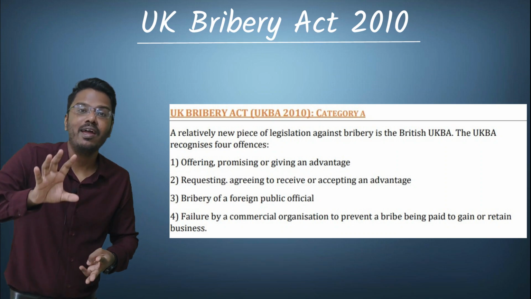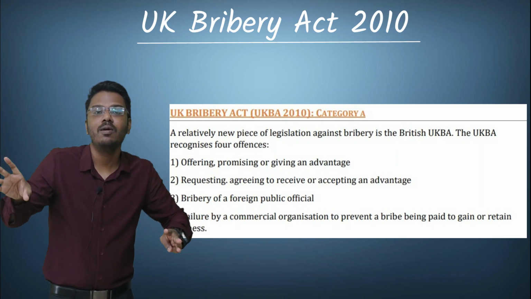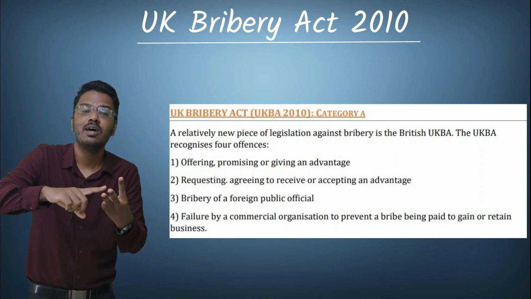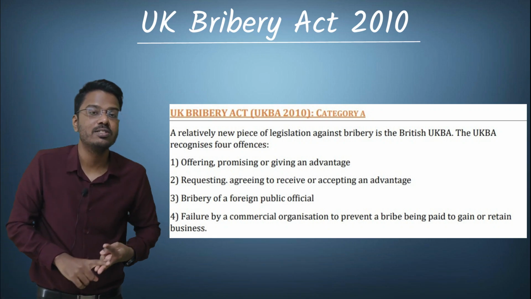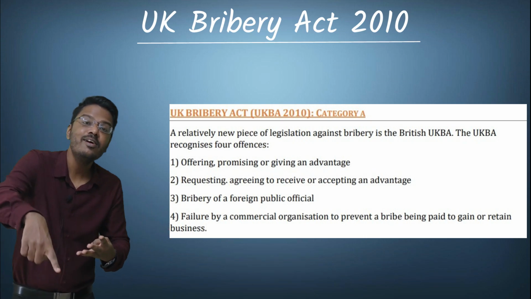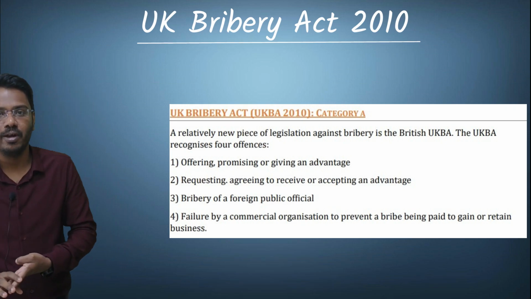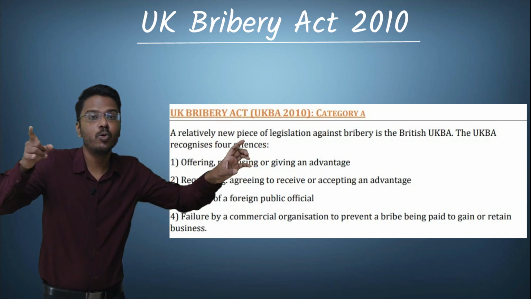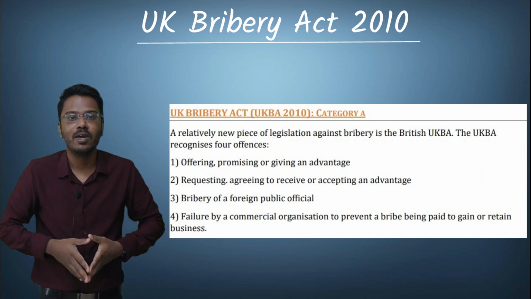The third one is bribery of a foreign government official, and this is where both the UKBA and the FCPA come together. Bribing a foreign government official is prohibited. This is the third offense under UKBA. And the fourth one is, this is my favorite one, failure on the part of the organization to prevent bribe being paid. Not only will the employee be punished, but also the organization for whom he is working will be punished under the provisions of the UK Bribery Act.